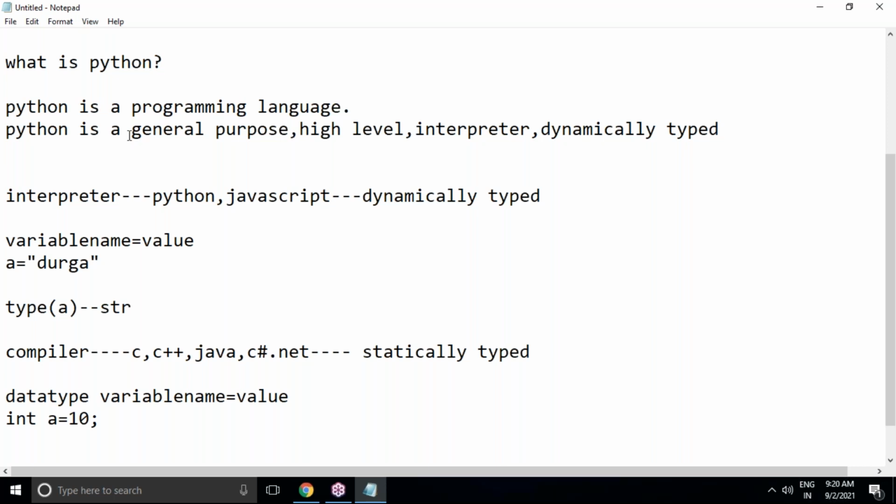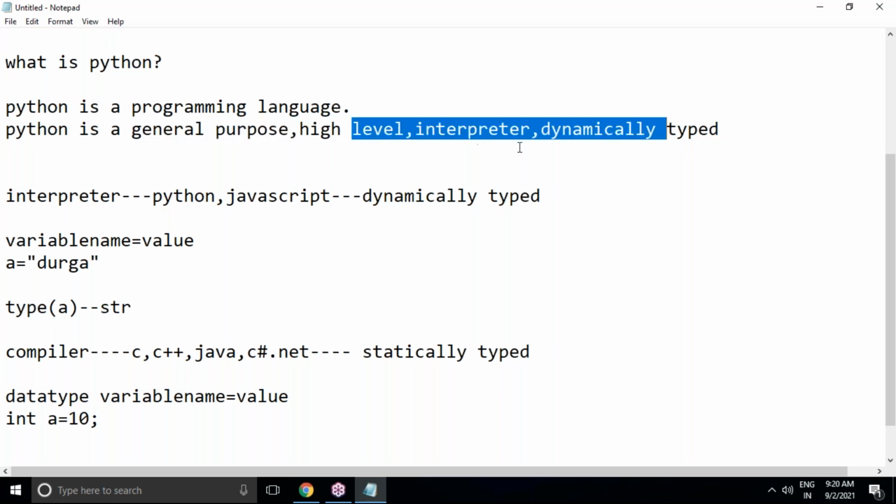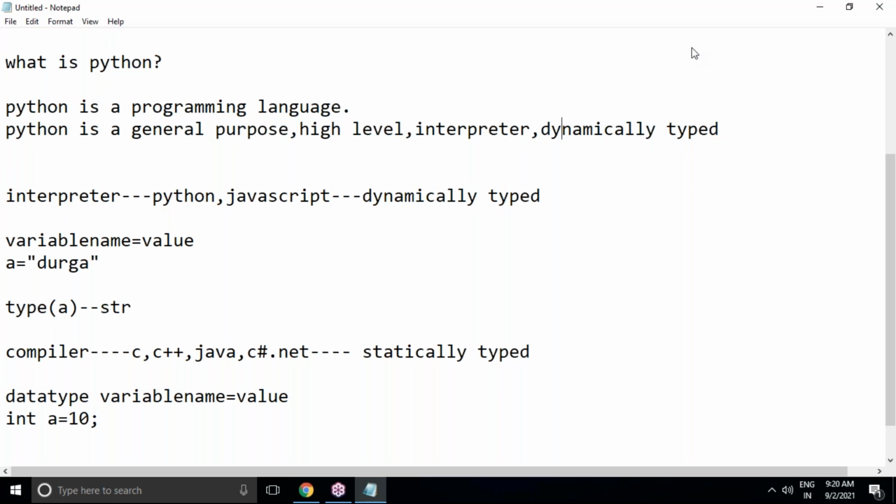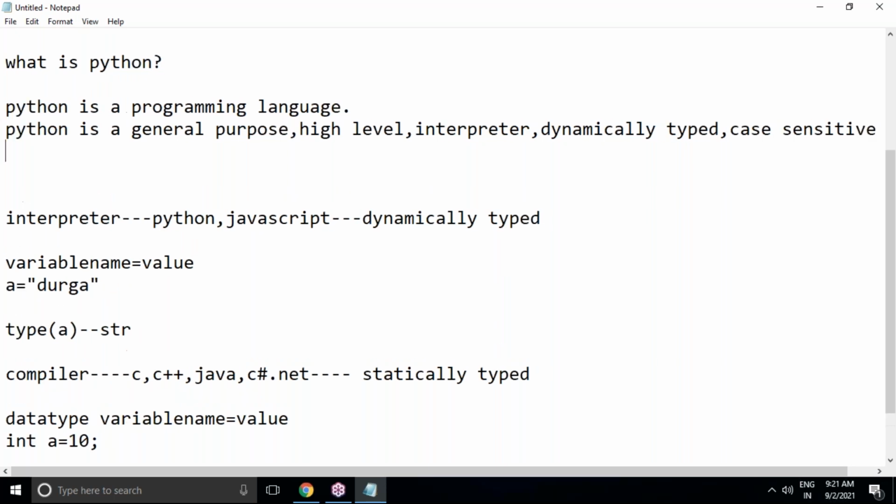Python is a general purpose, high level, interpreted and dynamically typed, and most importantly, case sensitive programming language. This is also important. Case sensitive programming language, we can say that.